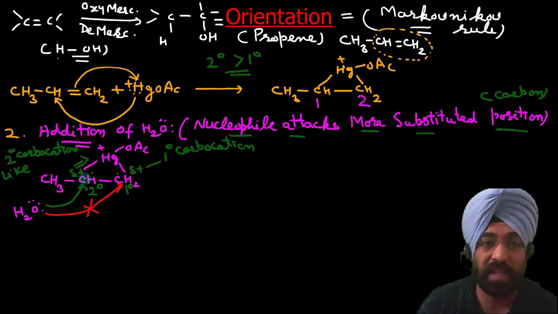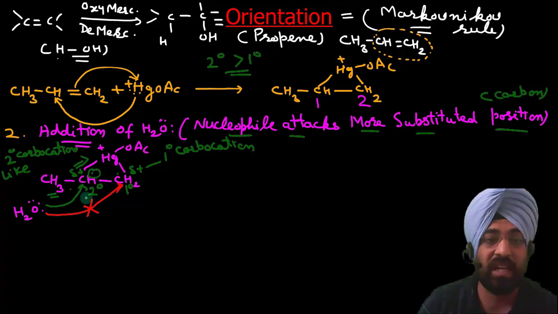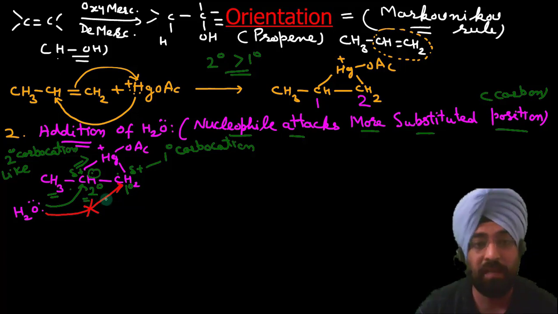Because when positive charge is on the second carbon, this alkyl group stabilizes the positive charge. So the system in which positive charge is carried by the second carbon is more stable relative to the case when positive charge is carried by carbon one.